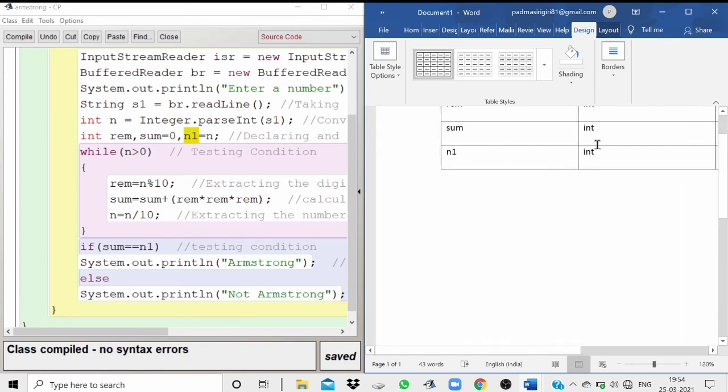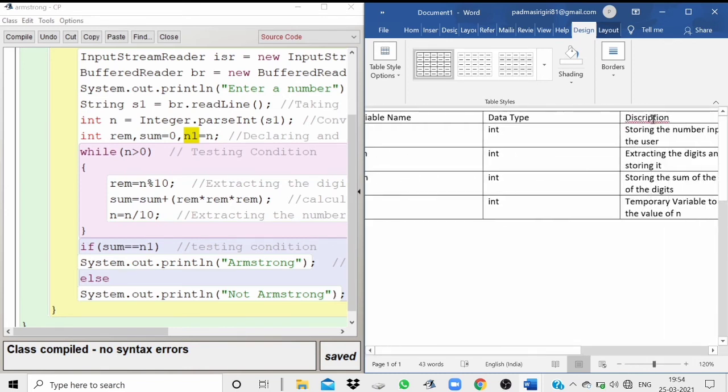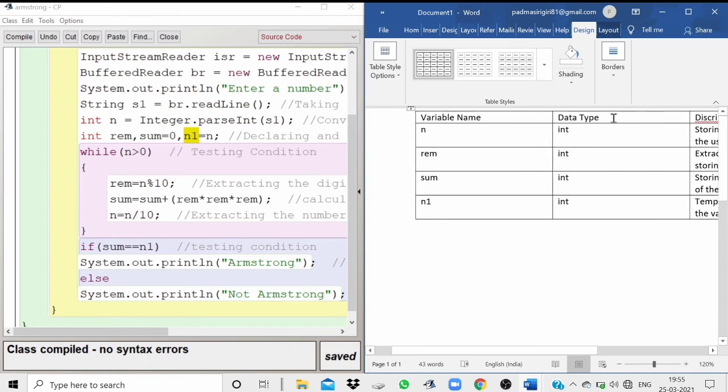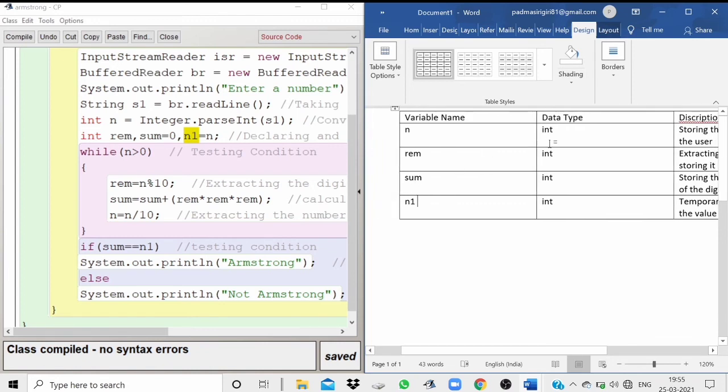So here we are done with our variable description table. We have written first the variable name, then data type, then description. Make sure that you use meaningful names for the variables so that it will be easy for you to understand the program. In the data type, make sure that you write int as small.